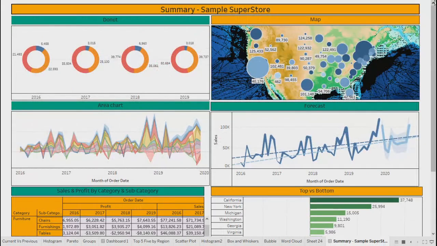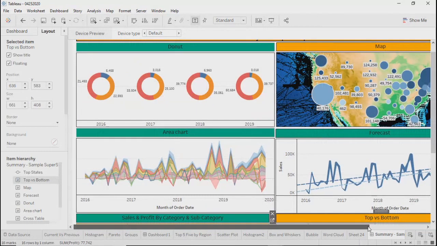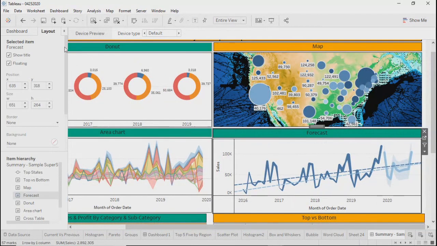Okay, this is one of the dashboards where we just aligned the objects so far, nothing much. But okay, let me do the width also. It is 651. 651.